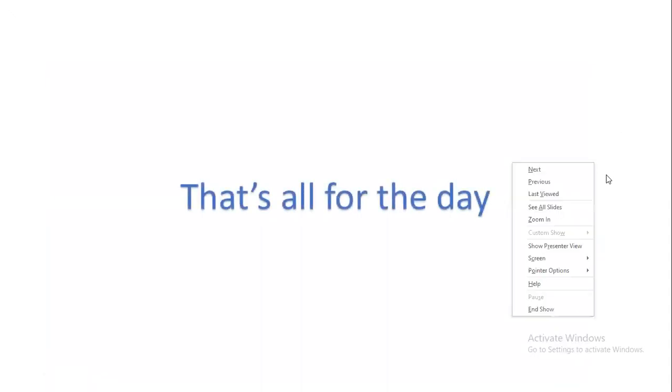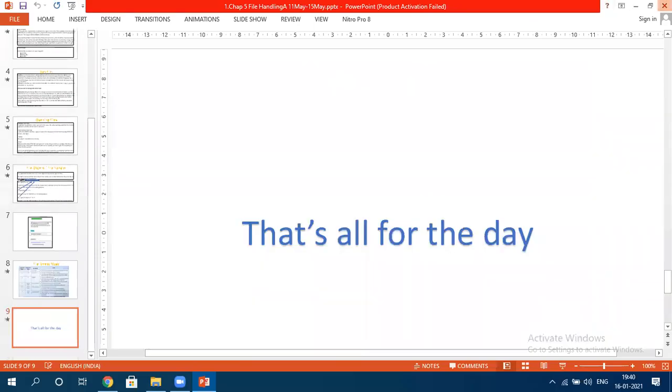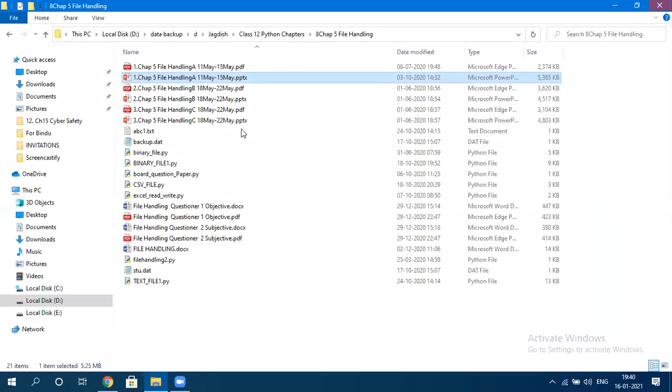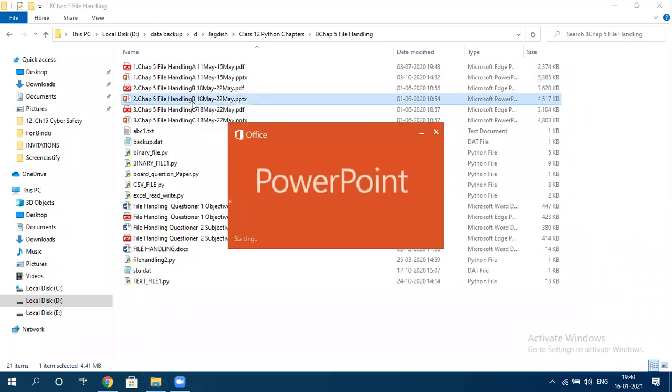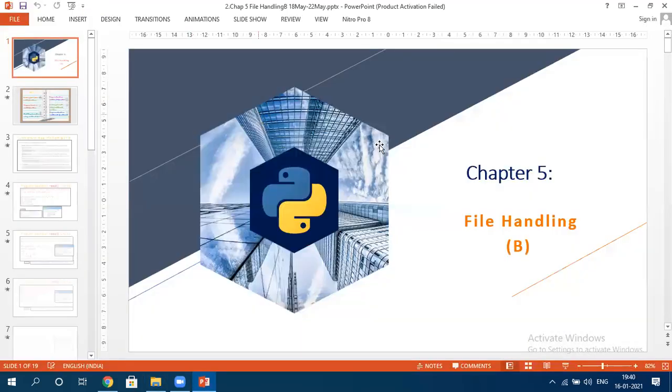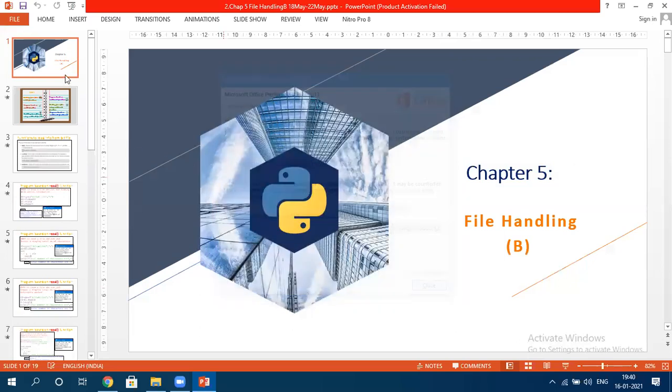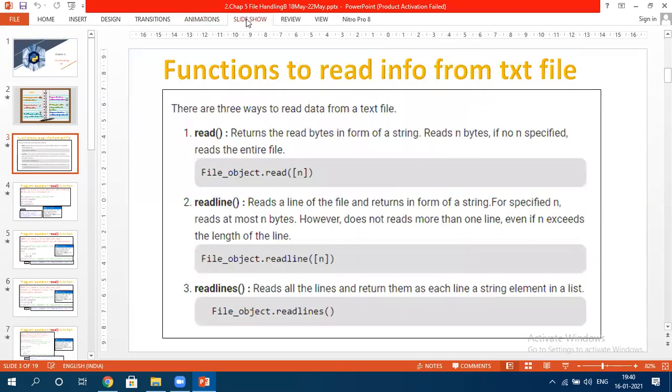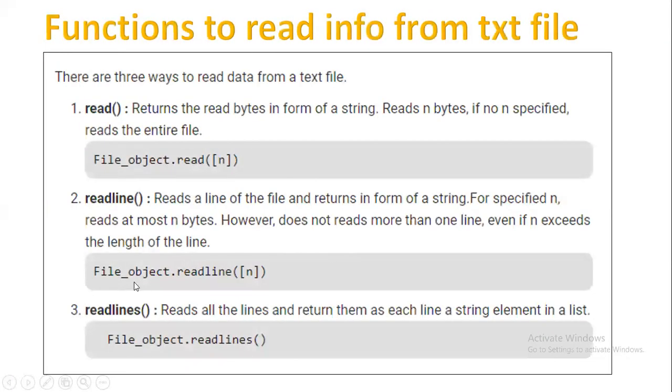I hope this part is clear to all of you. And now I'm talking about these topics: the functions to read information from the text file.